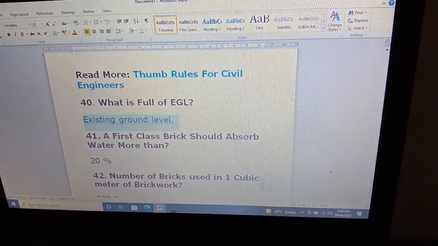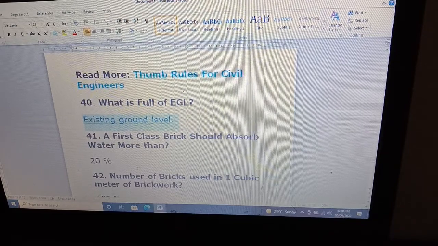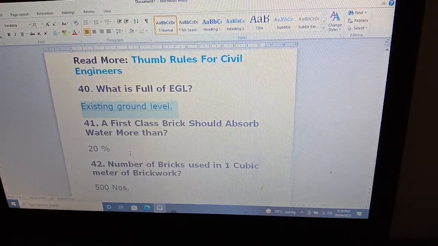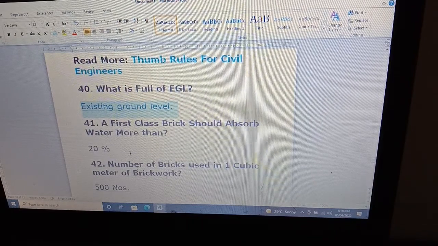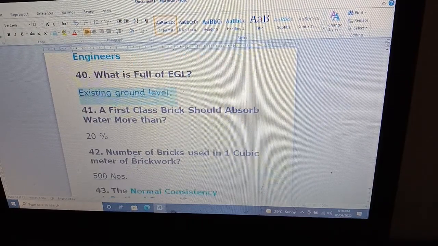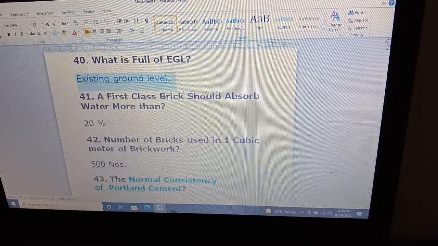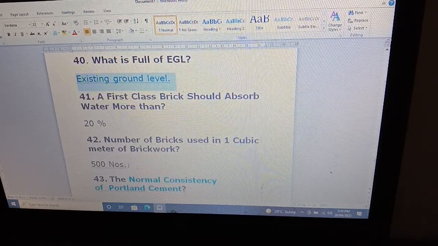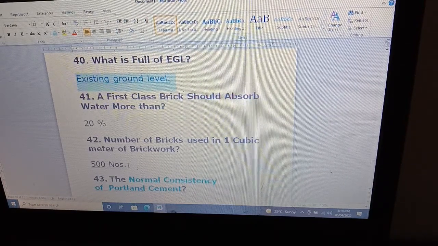First-class bricks should not absorb water more than 20%. First-class bricks will absorb 20% of their weight in water. Number of bricks used in 1 cubic meter of brickwork is 500 numbers.